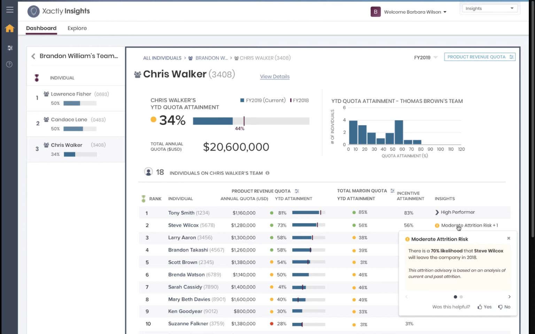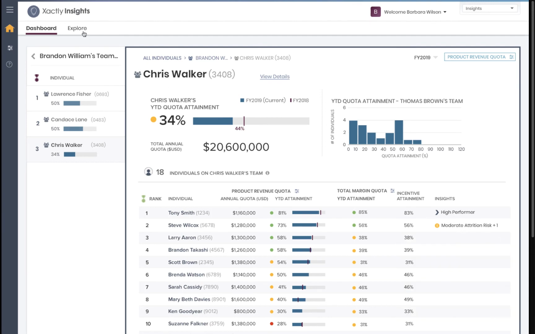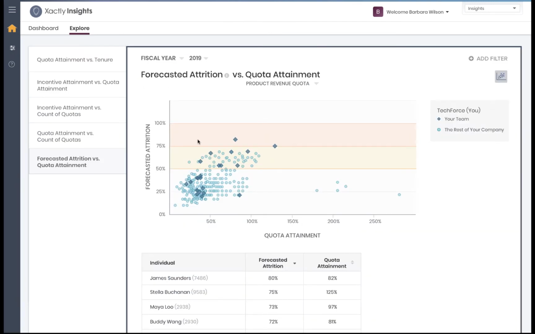Maybe he's already in a program that might help that, and maybe I have some personal knowledge that will go on top of this. And then I think another interesting way to look at this is to zoom out a layer, and instead of looking at one individual, look at the entire organization that you have visibility to. So this chart is a scatter that contains the quota attainment, so how well they're doing this year, compared to their risk of leaving the organization.